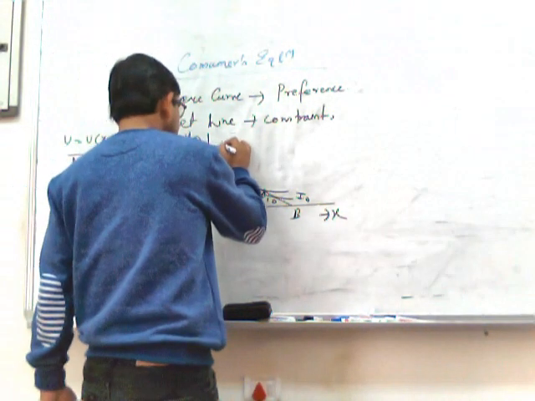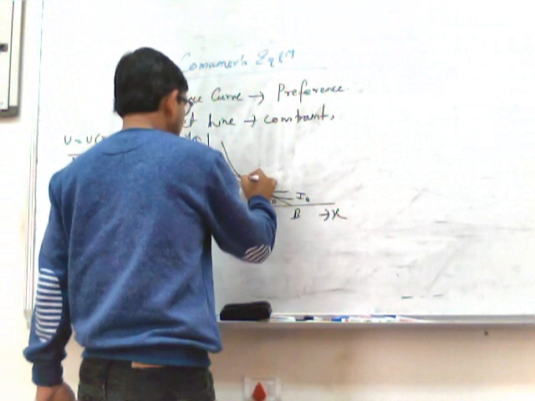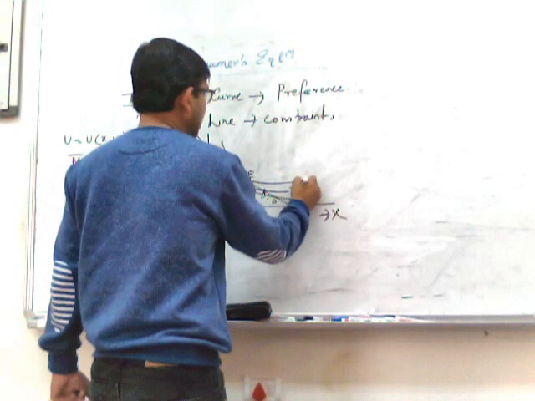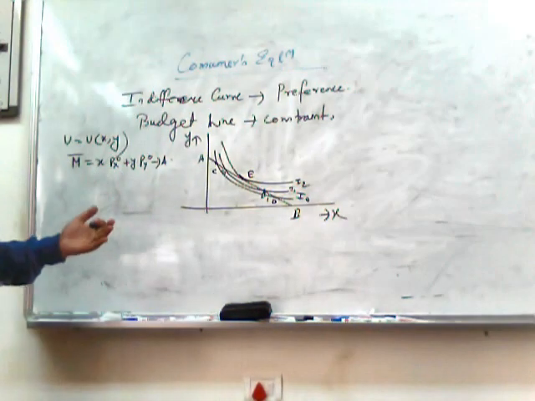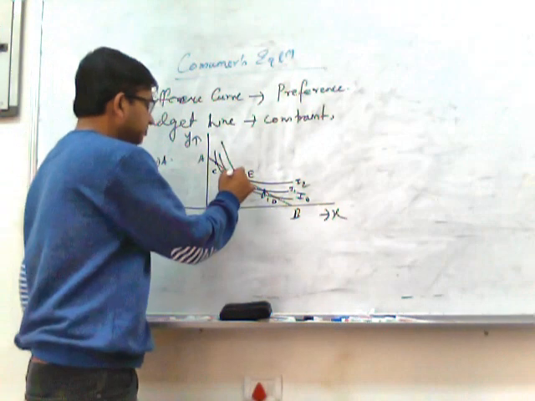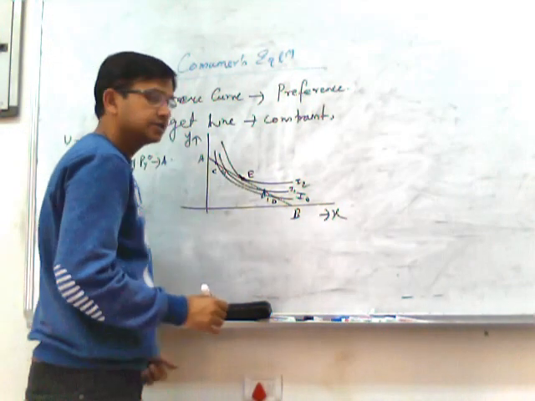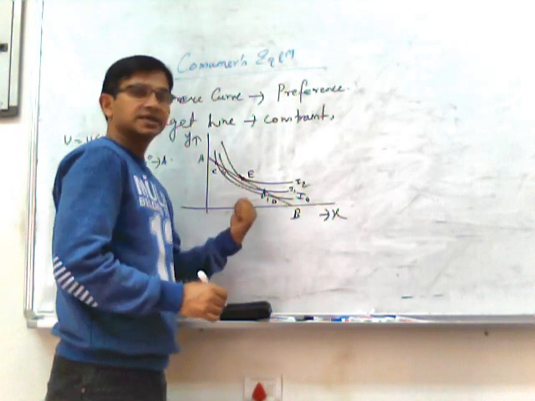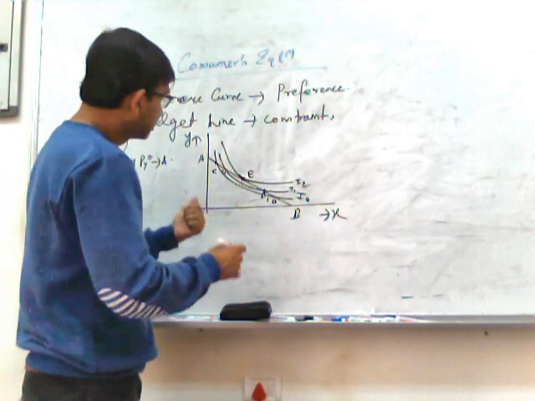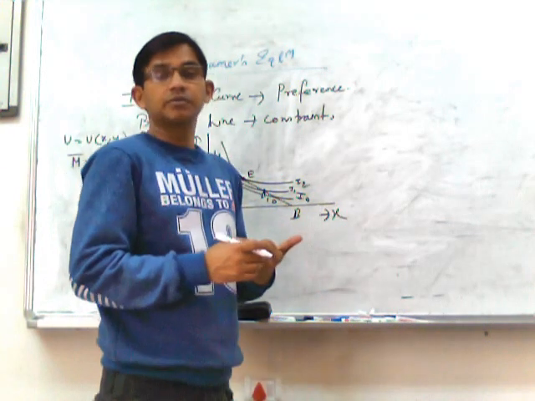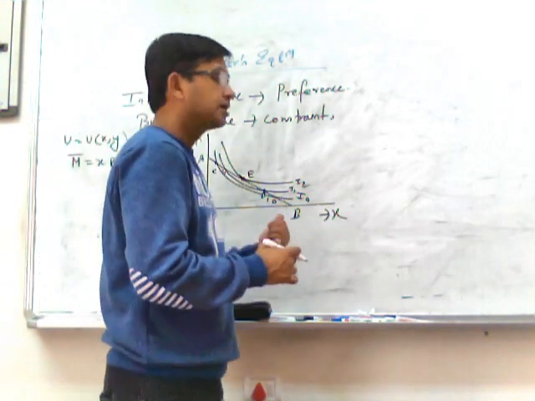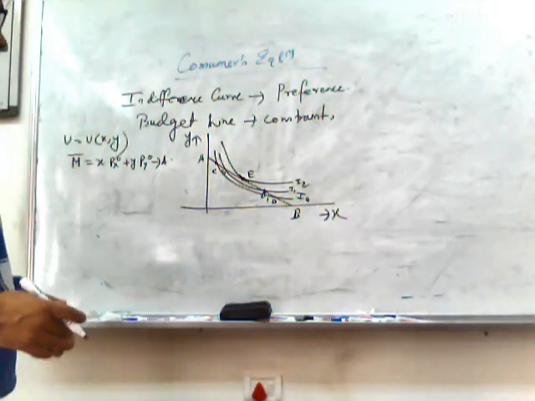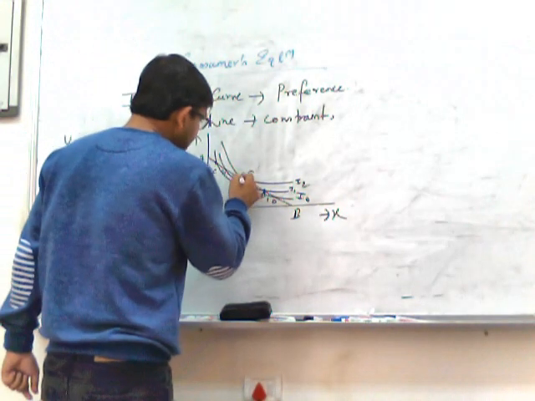But whenever we reach point E on indifference curve I2, this E will be called the equilibrium, because first of all this is one unique point, and this is the maximum possible indifference curve, or maximum possible level of satisfaction, that the consumer can derive by consuming two commodities given his money income and the commodity prices. So this is the equilibrium point.